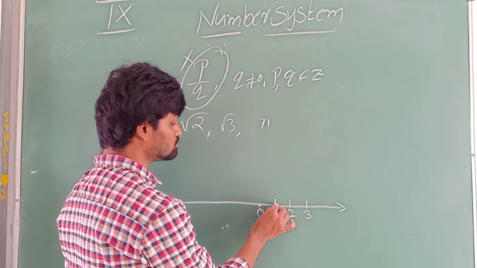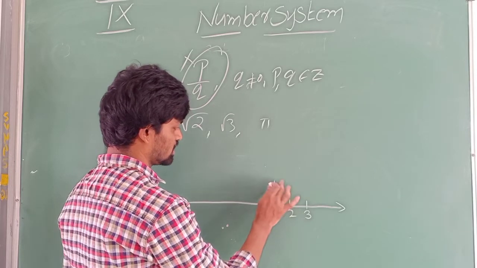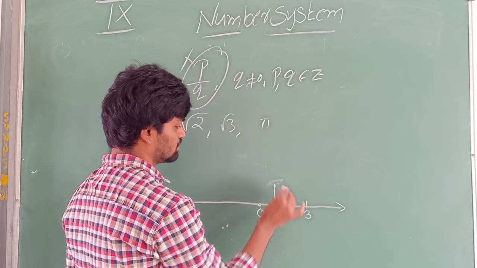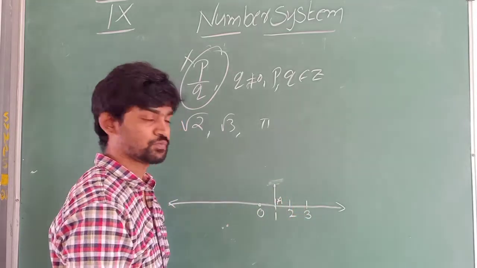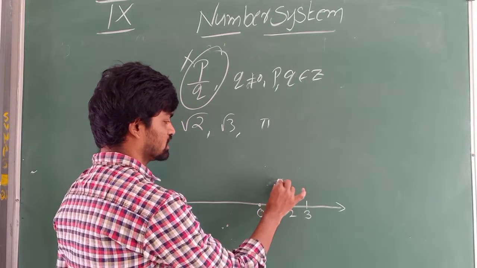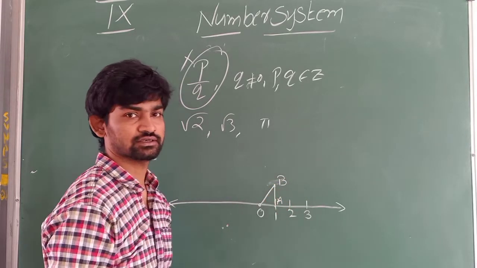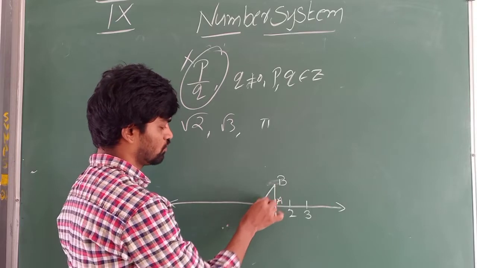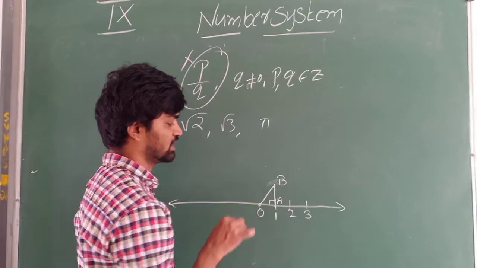Now, from here draw another 1 centimeter, and at 1 I will mark A and I will construct B with 1 unit height. Okay. Now join OB. OAB is a right angle triangle.